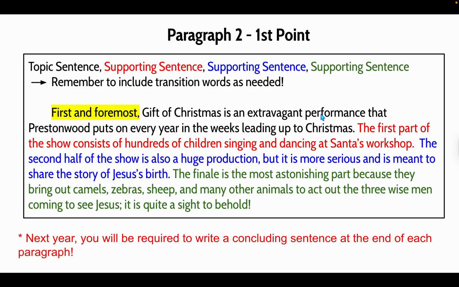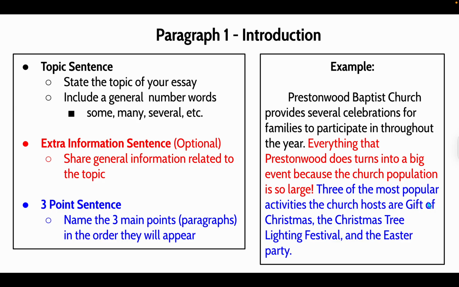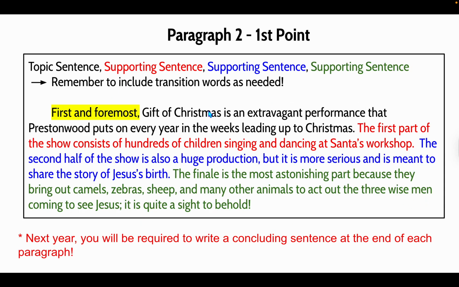Now, moving on to my second paragraph. So this would be my first main point. So right here, I listed Gift of Christmas first. So I have to write about that paragraph first in my body. So I've started with a transition word to signal this is my first main point. First and foremost, Gift of Christmas is an extravagant performance that Prestonwood puts on every year in the weeks leading up to Christmas. That's my main point.